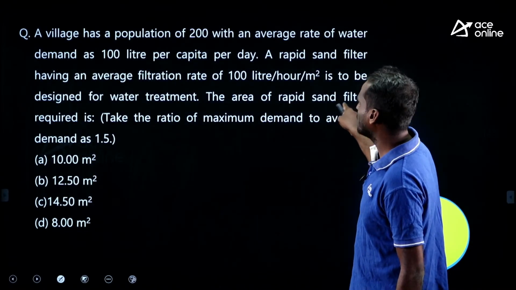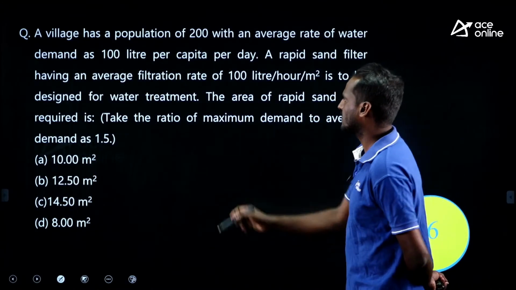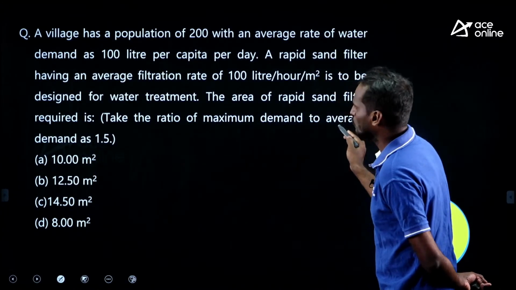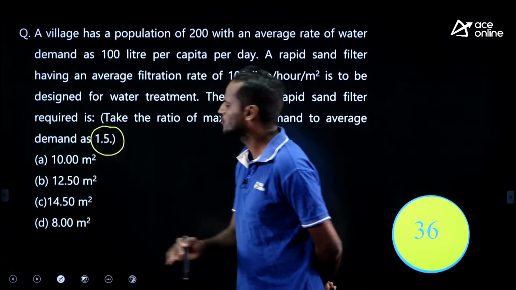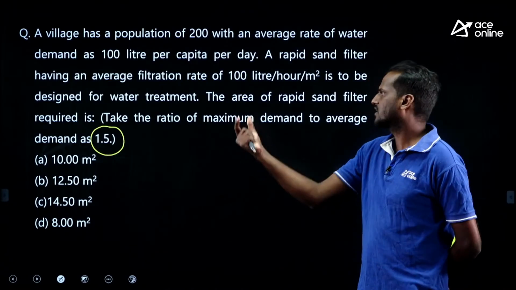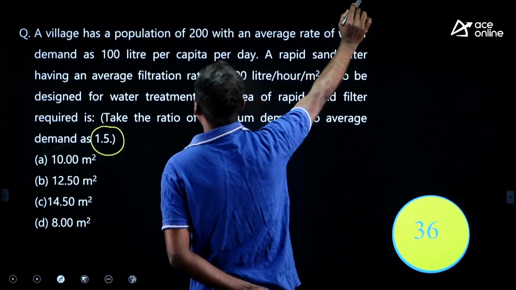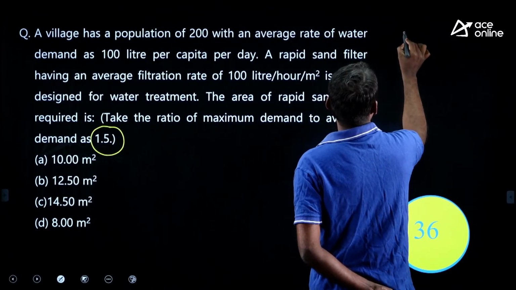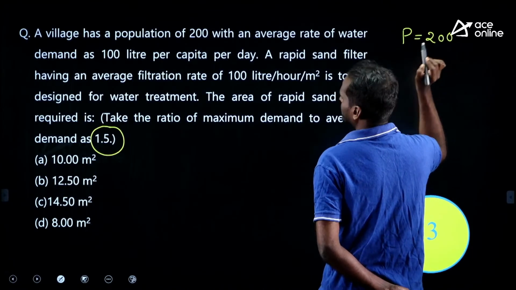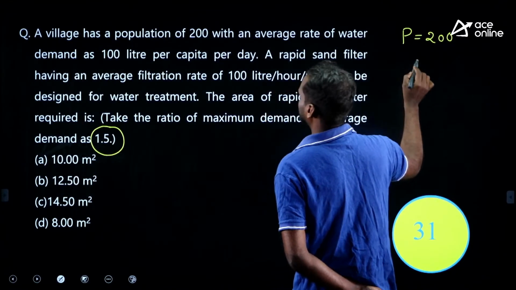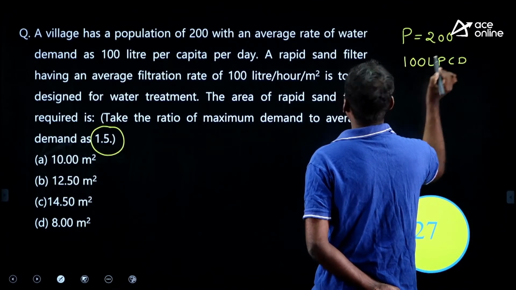The area of rapid sand filter required is, he is asking what? Area of rapid sand filter. The ratio of maximum demand to average demand is 1.5. Maximum to average is 1.5, means you need to design your filter for the maximum demand, not for average demand. See, the data he has given: 200 is the population, P is equal to 200. What about supply? 100 LPCD is the supply given, rate of supply.